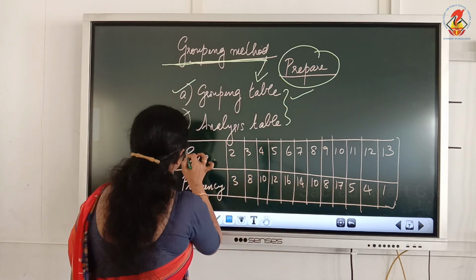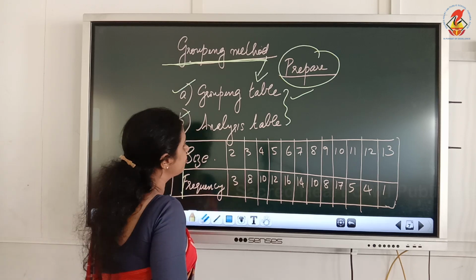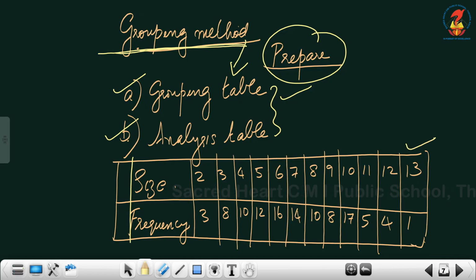Now, this is the table. This is a question. You have to find out the mode for this given series in such a way that size is given as the X value and frequency is also given here. If you look at this particular data, you can find 3, 8, 10, 12, 16, 14, 10, 8, 17, 5, 4 and 1 is given, isn't it?